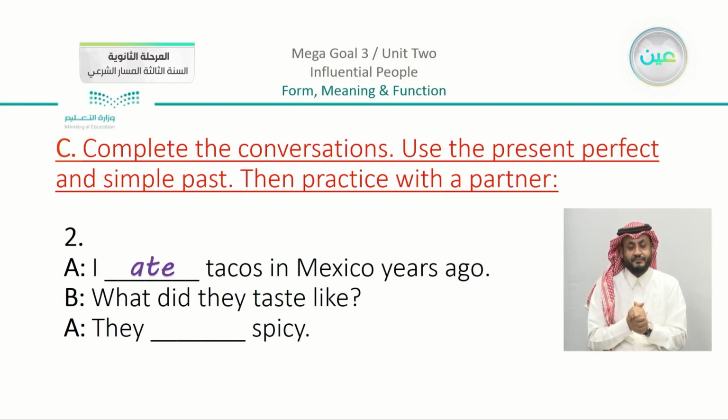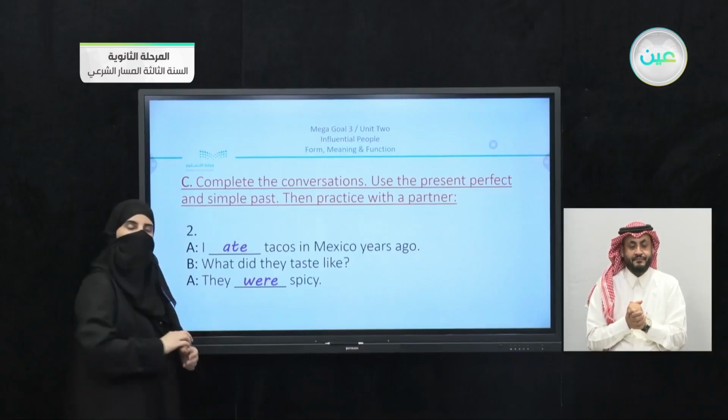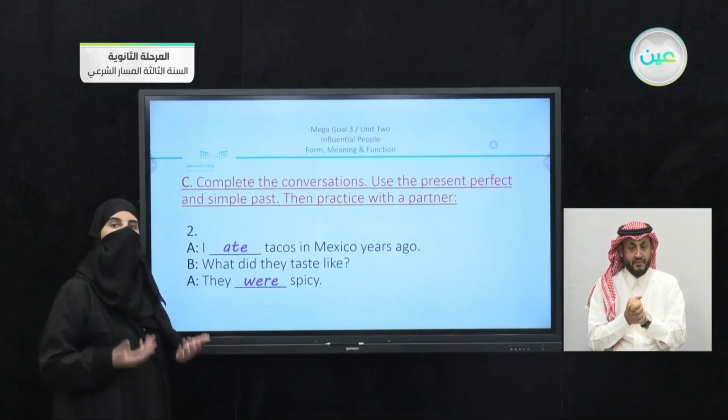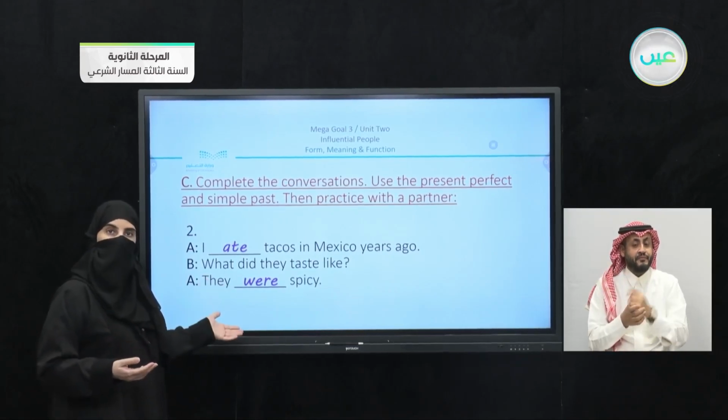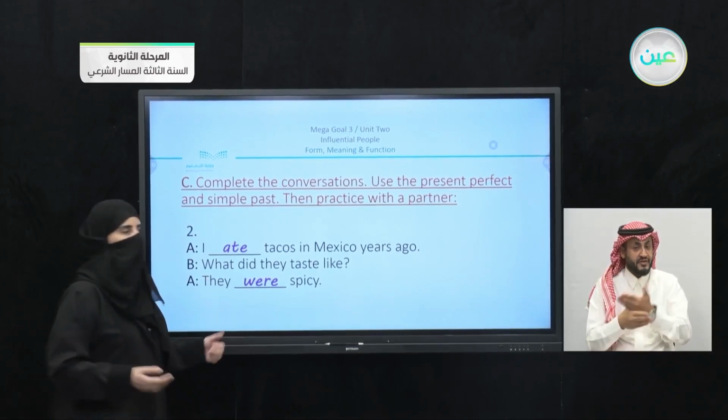What did they taste like? They were still talking about the past. So here we can say that they were spicy. Now note that you have to pay attention. What is the subject or what is the noun that we have here? Is it singular or plural? So I put here were because we have here the pronoun they.